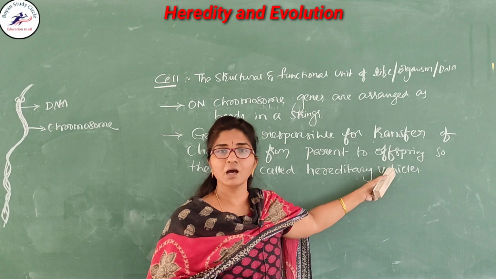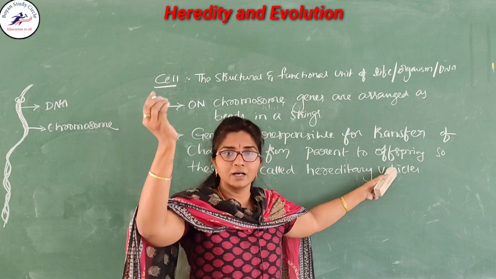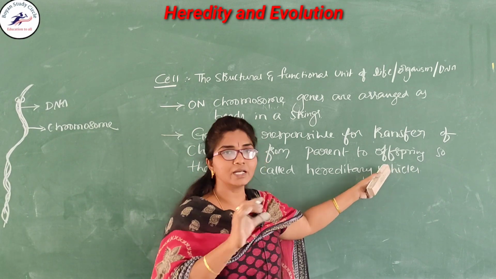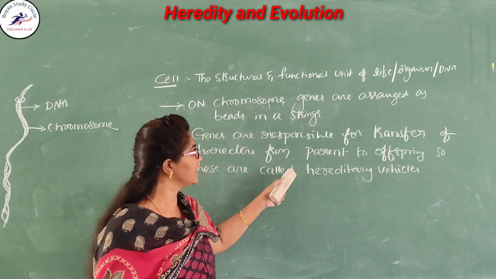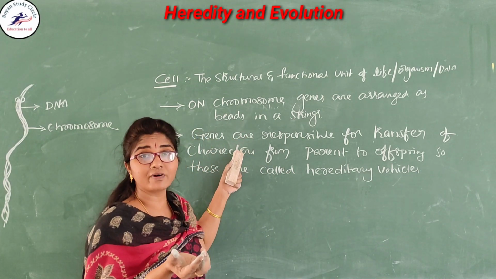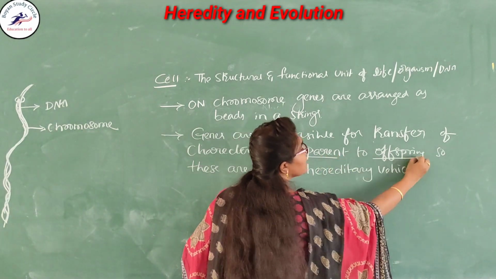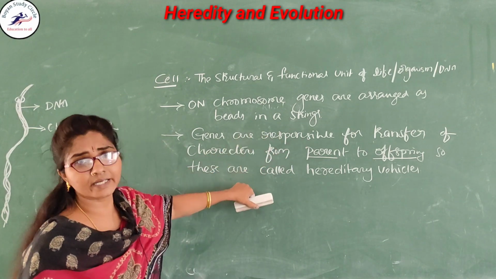By cycle or by bus. The bus carries you from where you get on to Narasimhallapeta, so it is useful for your transportation. Like that, the genes are responsible for transferring characters from parent to offspring. So they are called the hereditary vehicles.